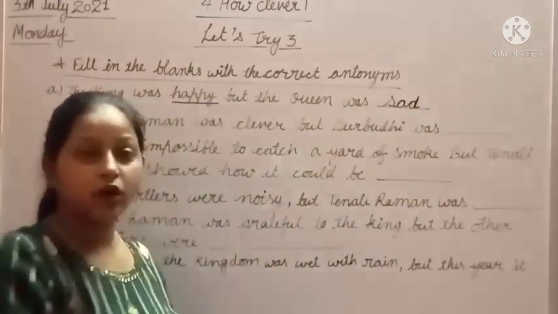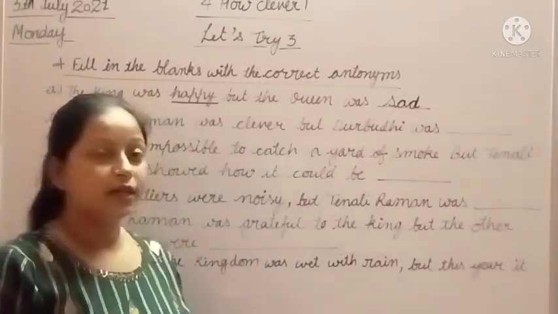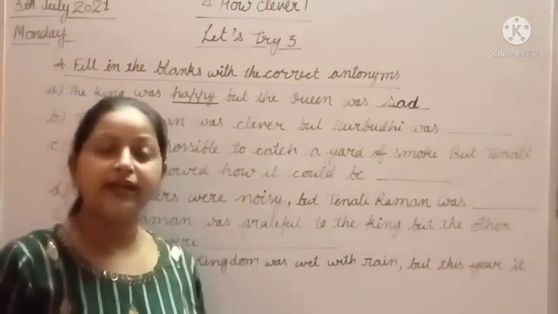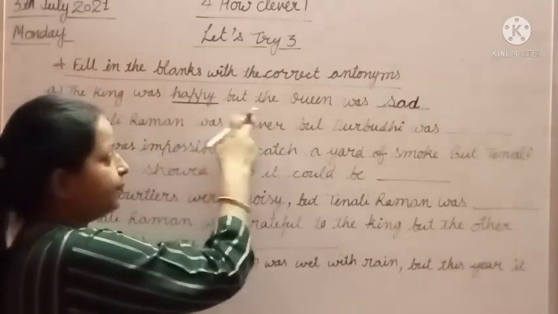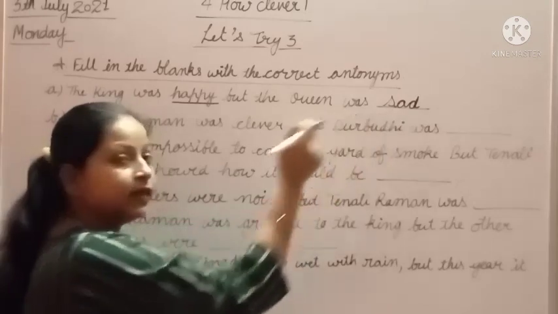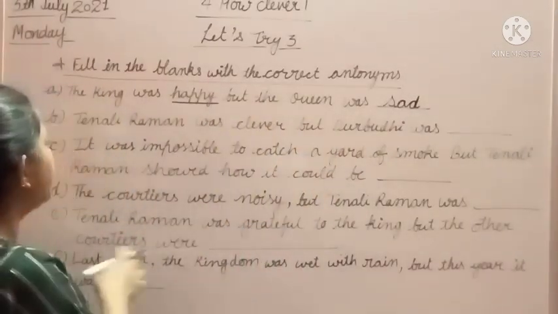Antonyms means opposite word, जिसका उल्टा शब्द होता है, जो बिल्कुल उसका उल्टा होता है, that is antonym, and we call it opposite also. Okay, the king was happy but the queen was sad. Happy is the opposite of sad and sad is the opposite of happy. Okay, now we will